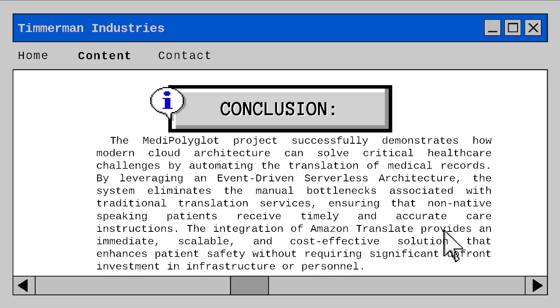So the integration of Amazon Translate provides an immediate, scalable, and cost-effective solution that enhances patient safety without requiring significant upfront investment in infrastructure or personnel.